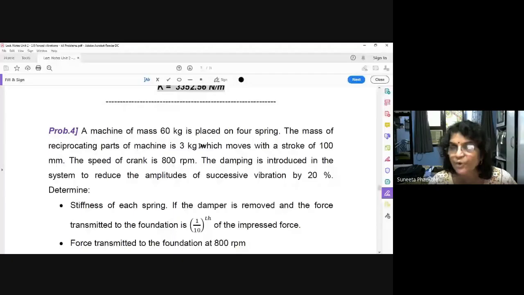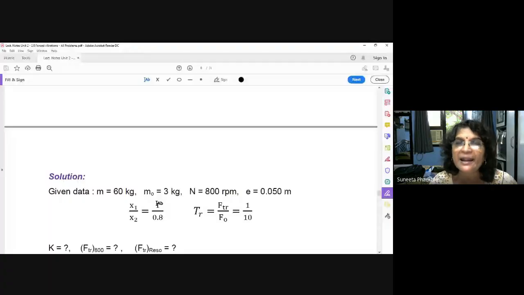So this machine which is having the reciprocating parts, reciprocating parts mass means it is an unbalanced mass. So the mass of reciprocating parts of the machine is 3 kg. That means m0 is equal to 3 kg. And if rotary had also been given, you would have added it. Here they have only mentioned reciprocating.